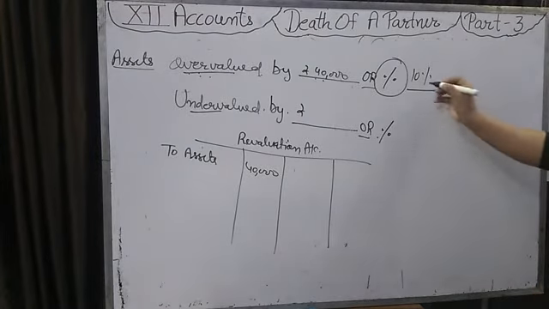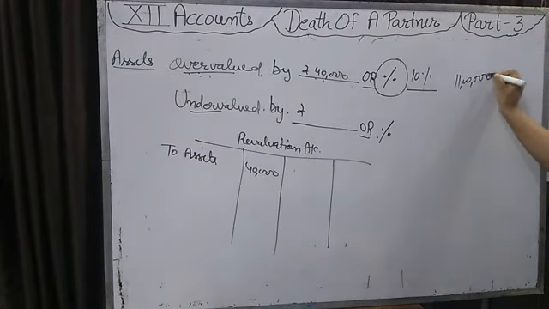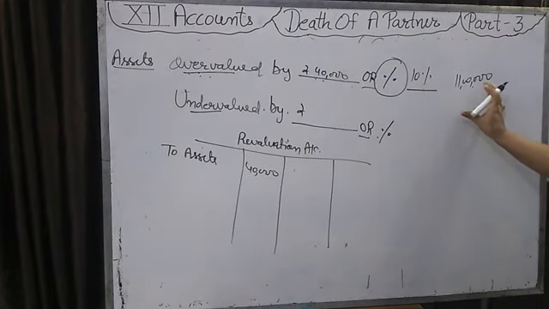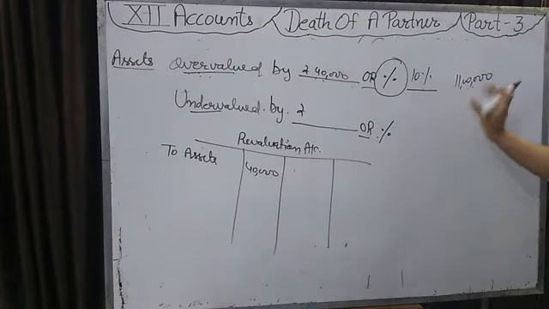How will we calculate that asset's value in the balance sheet that is given to you? Maybe for example it's 11 lakh in the balance sheet. That balance sheet is given to you in the question. In that balance sheet this asset is shown at 11 lakh. So this value is overvalued.